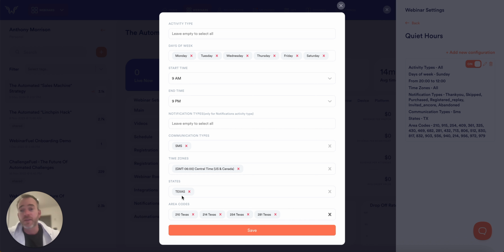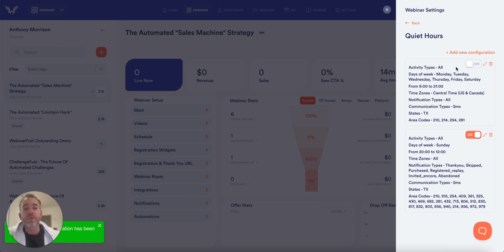And so let's just say that this is how we wanted to do this. What we could do is we could go in here and we could save this, okay? And when we save it, what's going to happen is it's going to set it up. It's going to automatically default to off, okay? And then you can go in and turn it on. You can always edit it at any other time.